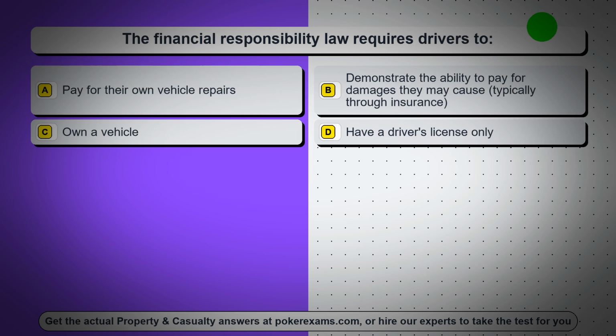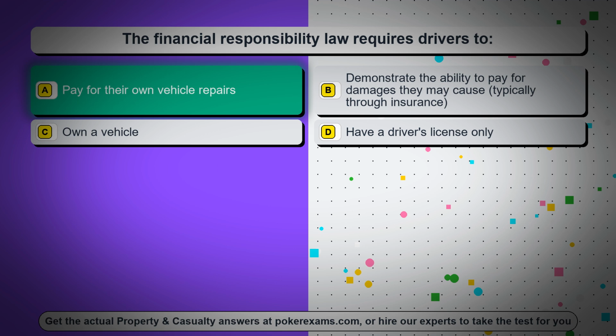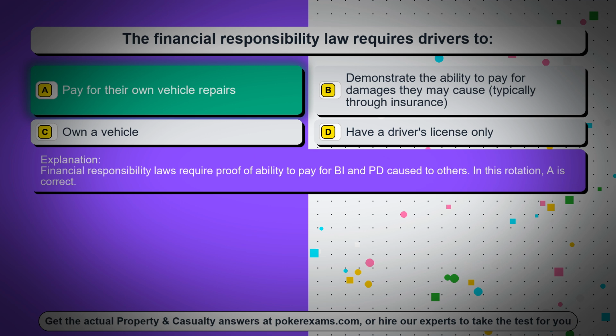Question 98. The financial responsibility law requires drivers to: Option A, pay for their own vehicle repairs. Option B, demonstrate the ability to pay for damages they may cause, typically through insurance. Option C, own a vehicle. Option D, have a driver's license only. The correct answer is option A, pay for their own vehicle repairs. Financial responsibility laws require proof of ability to pay for BI and PD costs to others. In this rotation, A is correct.